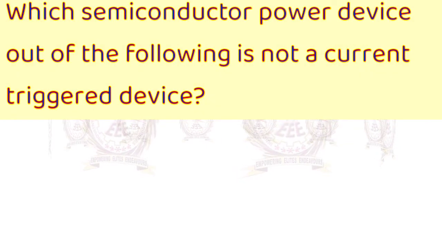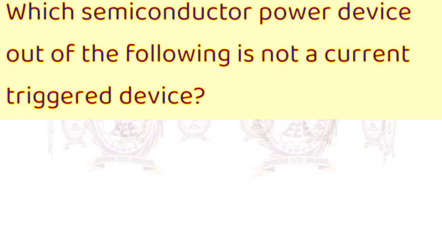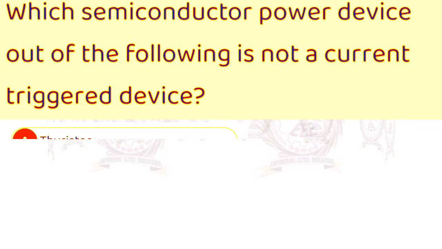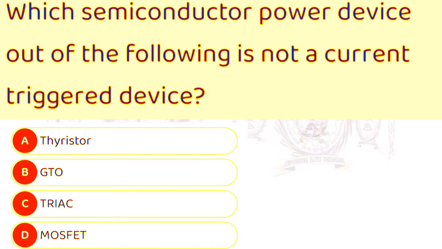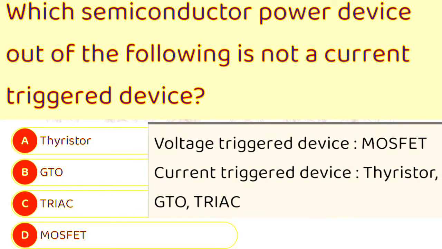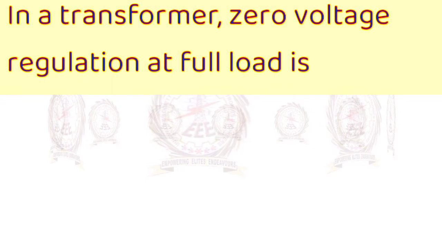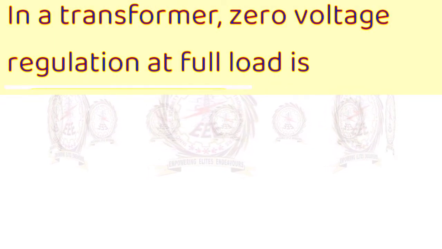Next one is, which semiconductor power device out of the following is not a current trigger device? A. Thyristor, B. GTO, C. Triac, D. MOSFET. Here explanation is current triggered devices are Thyristor, GTO, Triac, and voltage triggered device is only MOSFET in this option. So here answer is D. MOSFET.